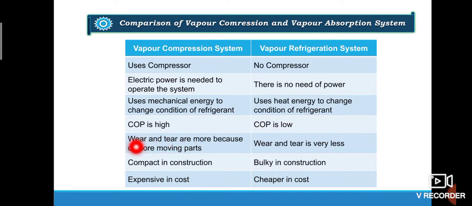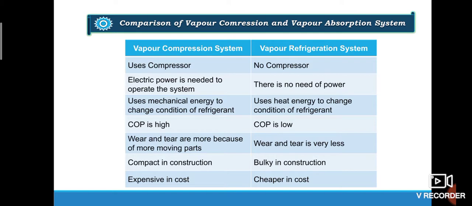Here in vapor compression COP is high, whereas in vapor absorption COP is low. Wear and tear are more because of more moving parts. In vapor compression, as I told you, compressor is present because of which the moving parts are more, which will cause vibration. Because of that, wear and tear will be more in case of vapor compression, whereas in vapor absorption wear and tear is less.